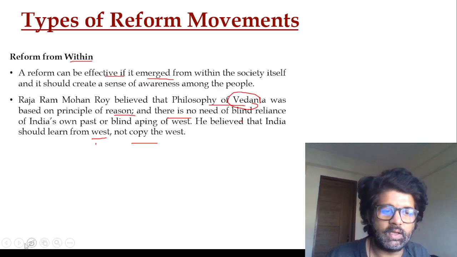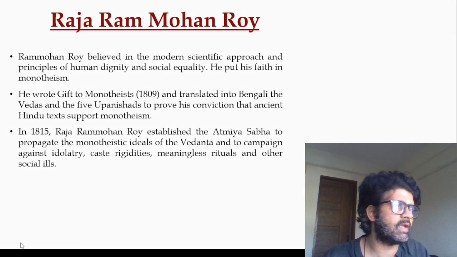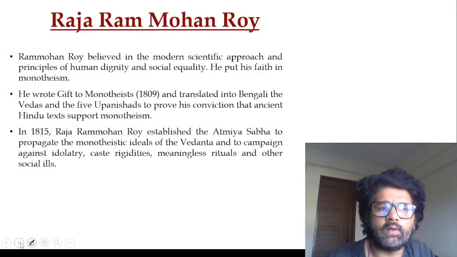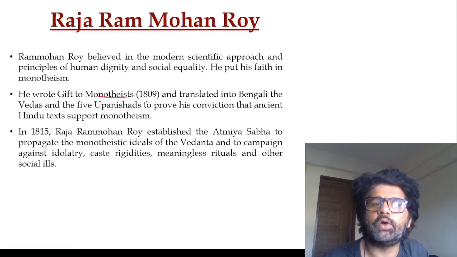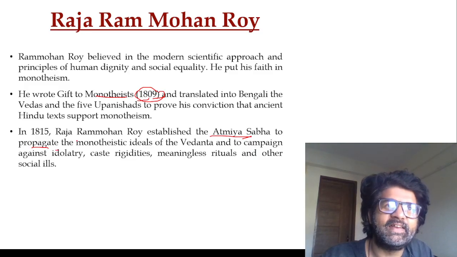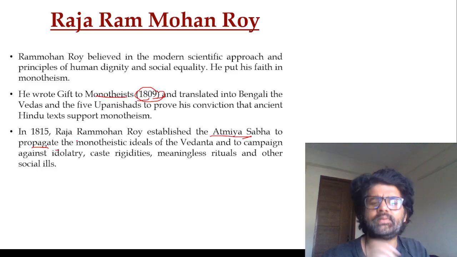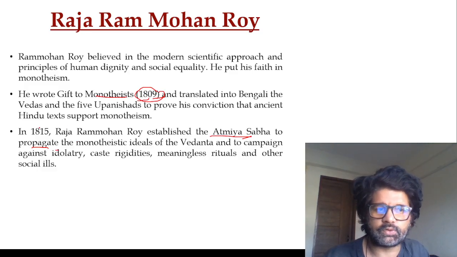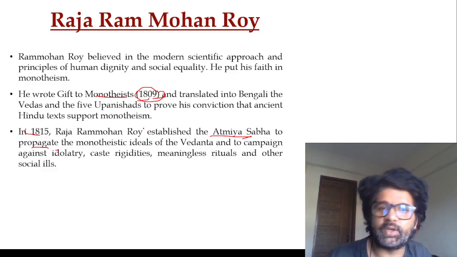He even said that in the Vedas there is no mention of idol worship. He was a monotheist, and wrote Gift to Monotheists. They can ask you this. He established Atmiya Sabha. It reminds me of Ibadat Khana, Sulh-i-Kul, Akbar, to have talks and all. And then I think by 1824, this Atmiya Sabha was closed. 1828, Brahmo Sabha, which later became Brahmo Samaj.